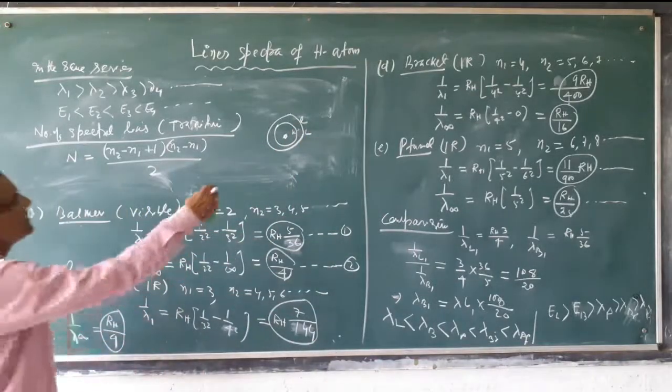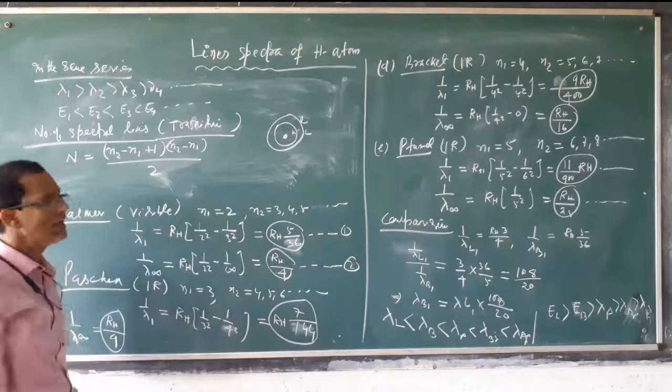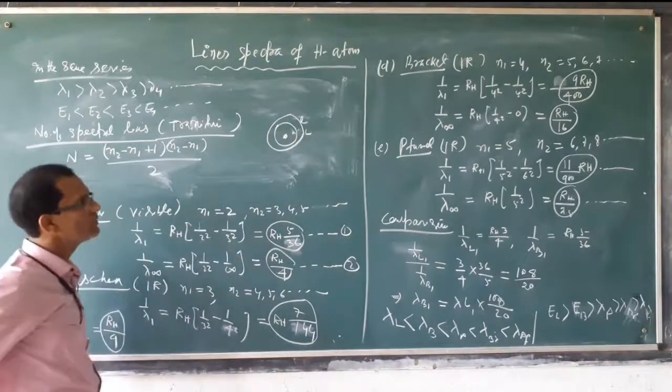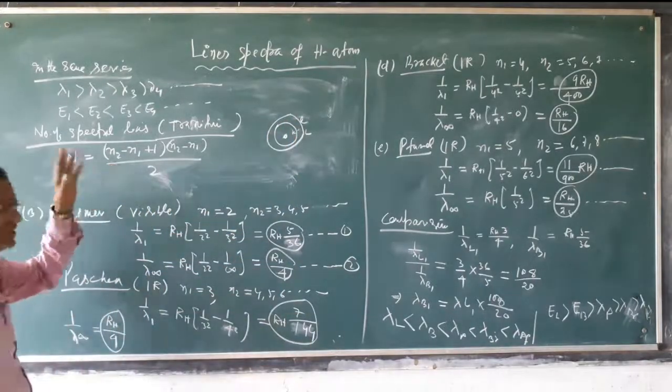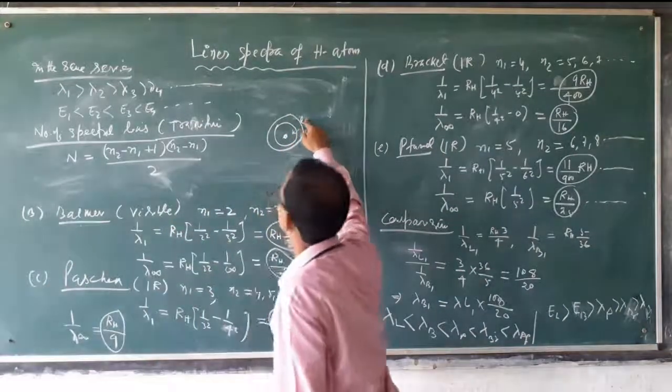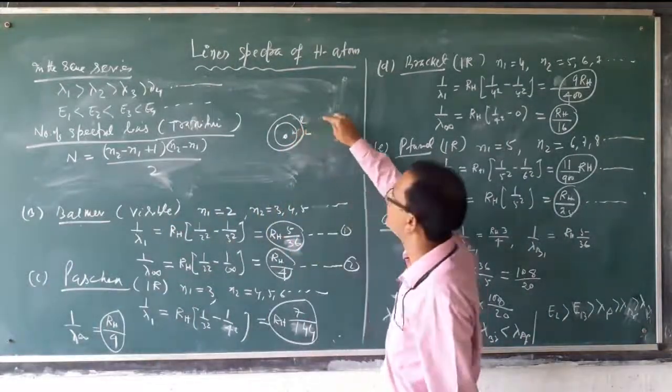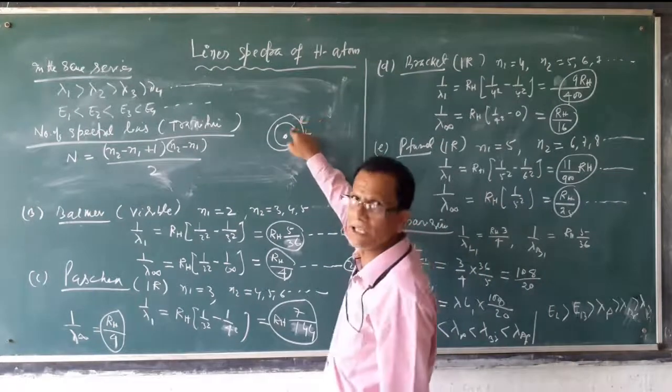If it is present in the second shell, then it jumps to the first shell. If you put this, generally your answer will be 1. Second shell to first shell.